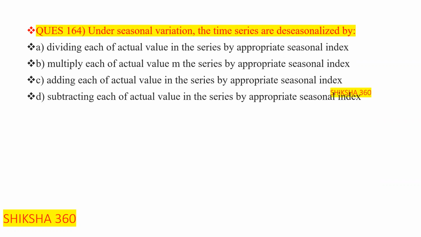First option is dividing each of the actual values in the series by the appropriate seasonal index. Second one is multiplying each of the actual values in the series by the appropriate seasonal index. Third one is adding the appropriate seasonal index to each of the actual values. D option is subtracting the appropriate seasonal index from each of the actual values.